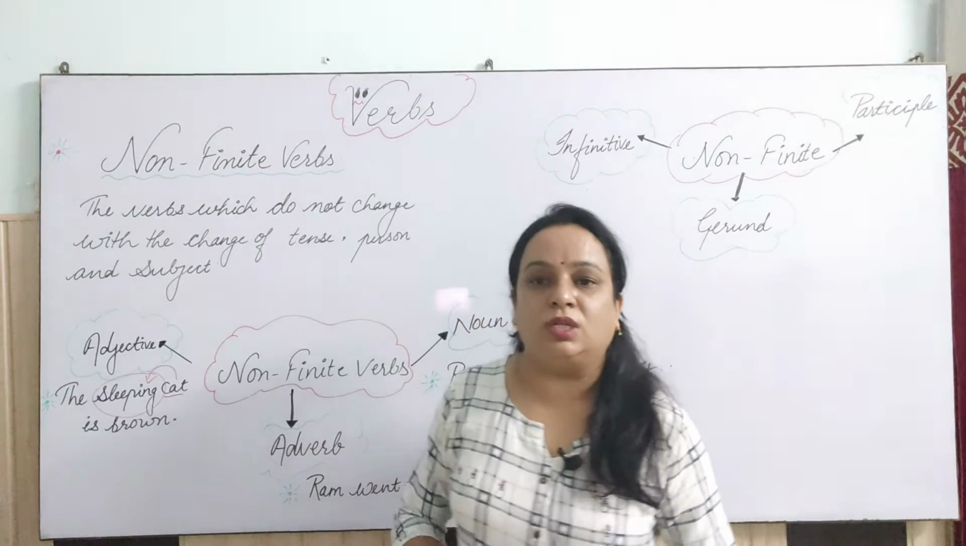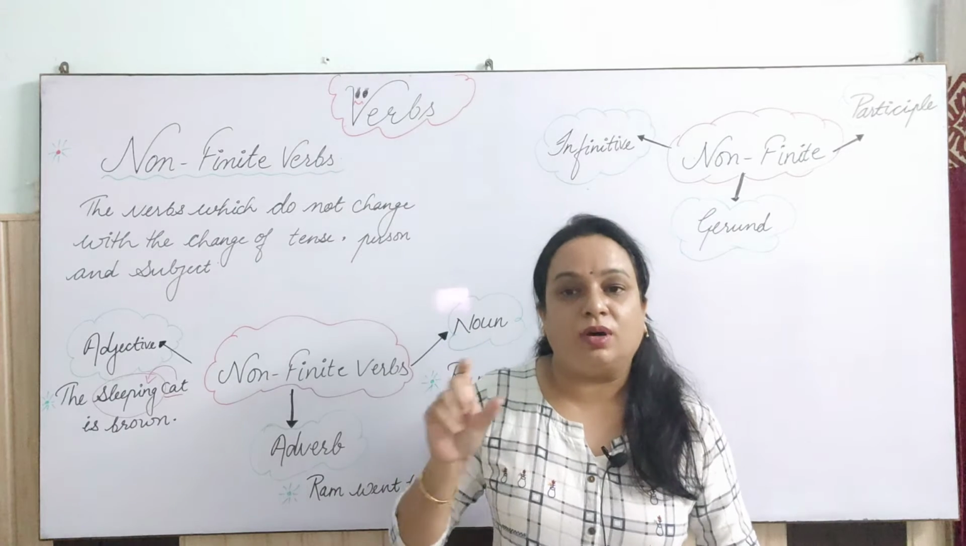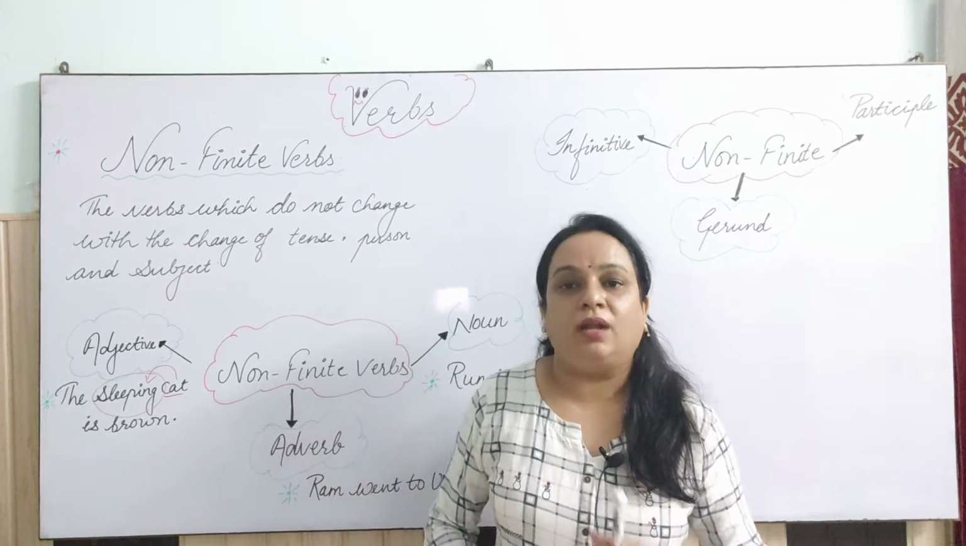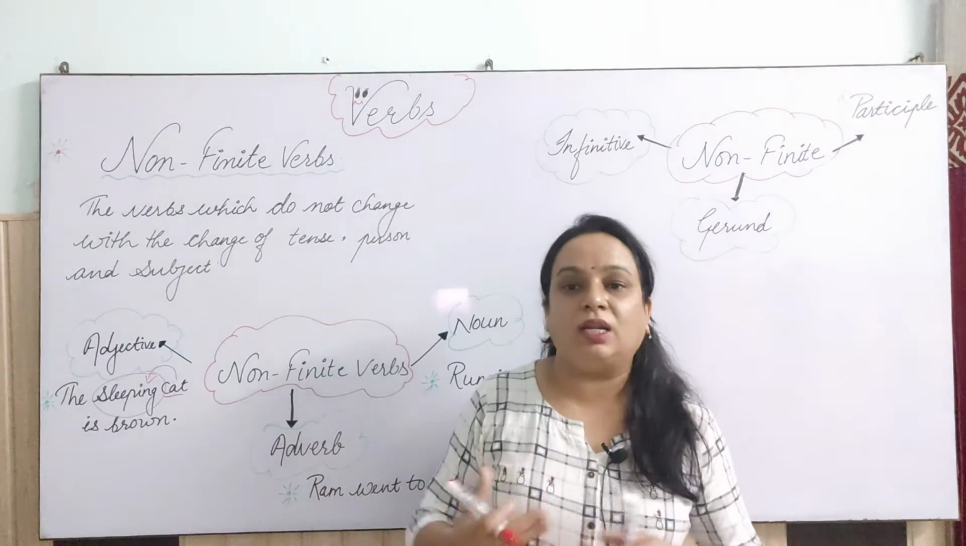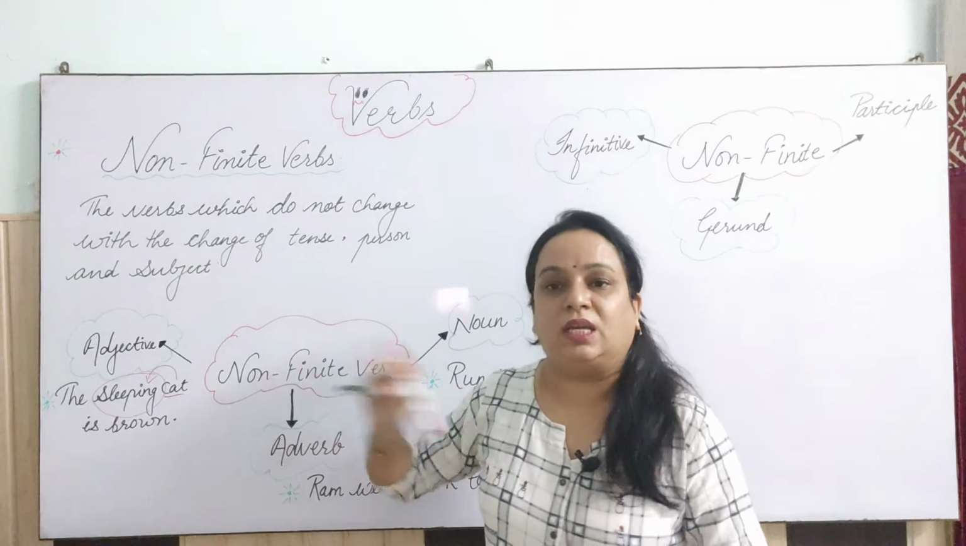So what have you noticed? Sleeping cat, sleeping cat, sleeping cat. That is common. So that verb is not getting changed here, right? That verb is working as an adjective in the sentence. So that is known as a non-finite verb, where it works as an adjective.